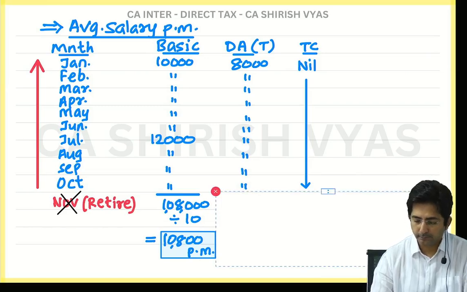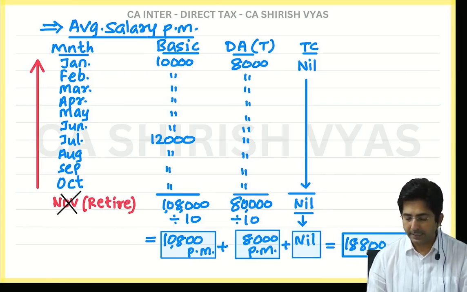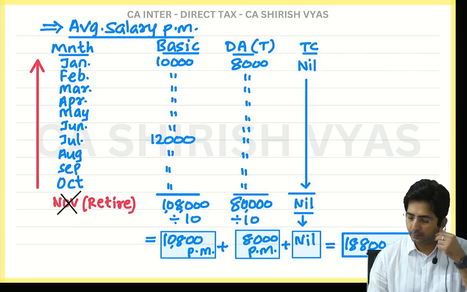So, fast, be quick. What is the answer then? 8,000. Average of DA 8,000. And what is the average of turnover commission? 0. So now you have to add 10,800 per month, that is average basic, and average DA 8,000 per month.